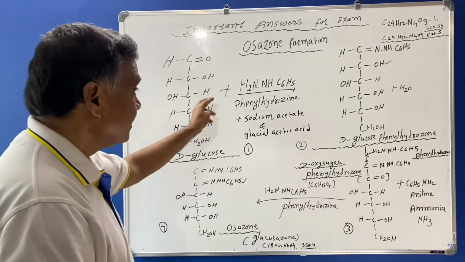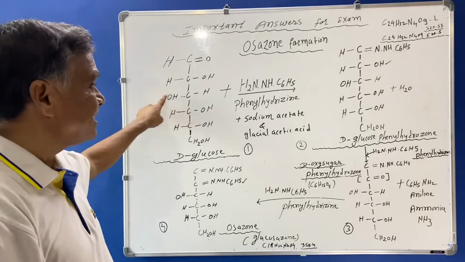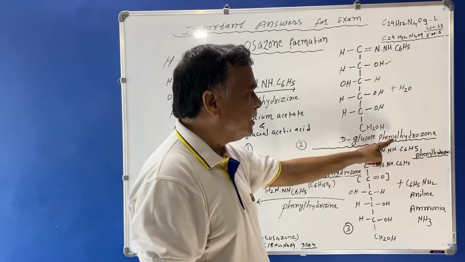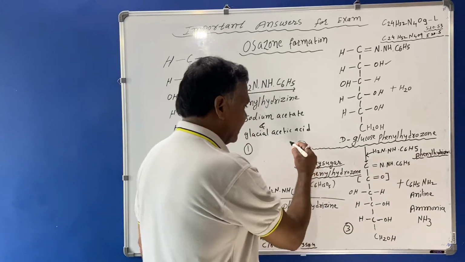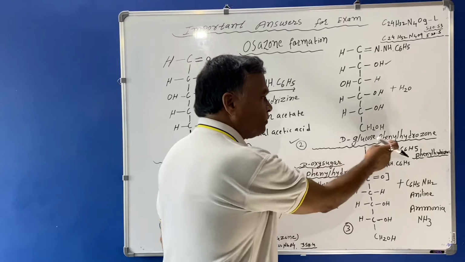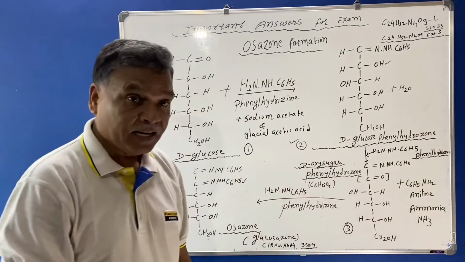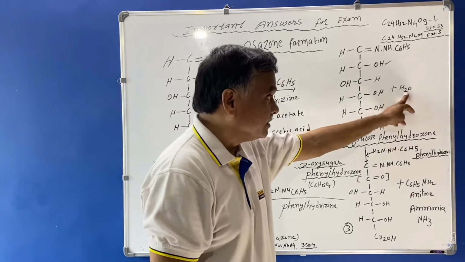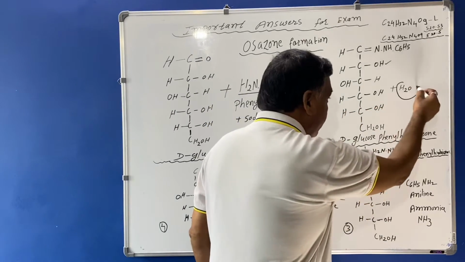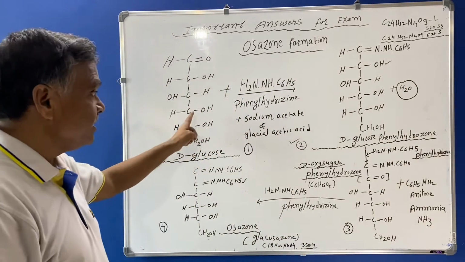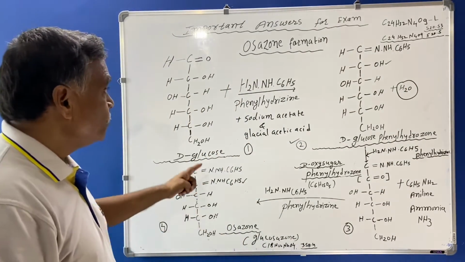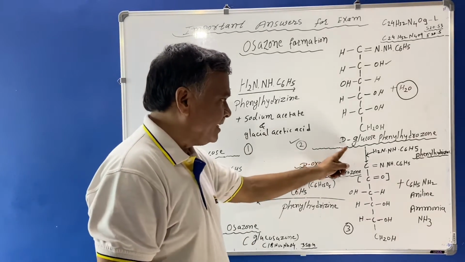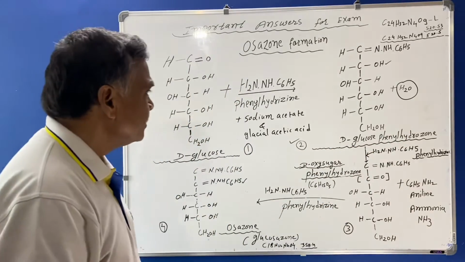Whenever glucose is treated with phenylhydrazine, it forms D-glucose phenylhydrazone, and a water molecule is removed. This water is released when phenylhydrazine reacts with glucose, and the D-glucose phenylhydrazone is formed.